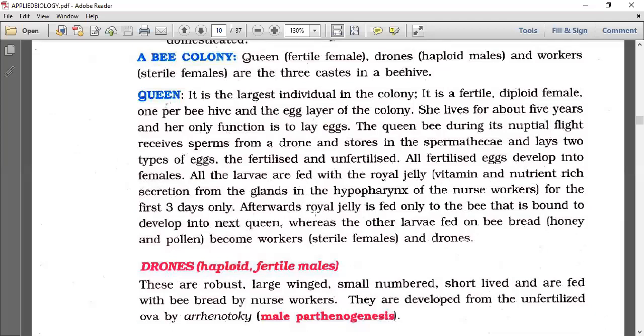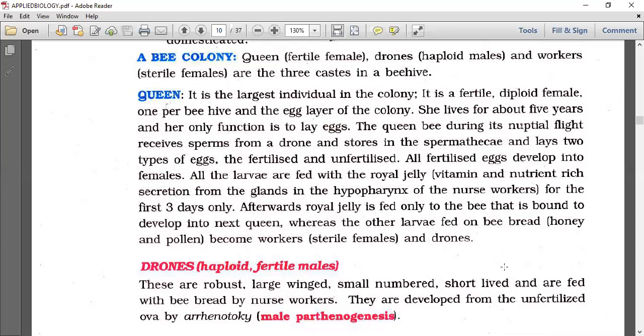Afterward, royal jelly is fed only to the bee that is bound to develop into the next queen. So initially all females will get the royal jelly, but after that royal jelly will be continued only to those who are going to be future queens. Whereas other larvae are fed on normal bee bread with honey and pollen, they become workers, sterile females or drones.